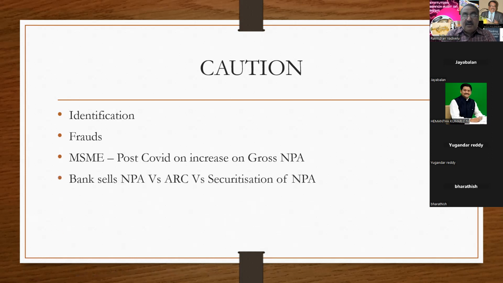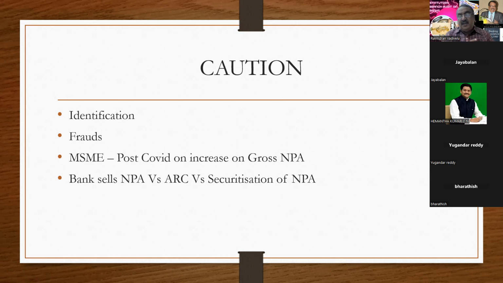Next point, this is a very, very important thing. Bank sells NPA to ARC, asset reconstruction companies. The World Bank says that where the NPA level of the banks is high, they hesitate to lend money. So what they said was, okay, we will clean the bank's balance sheet by selling or transferring the NPA to asset reconstruction companies, thereby reducing NPA.